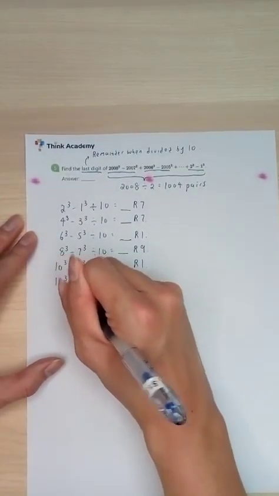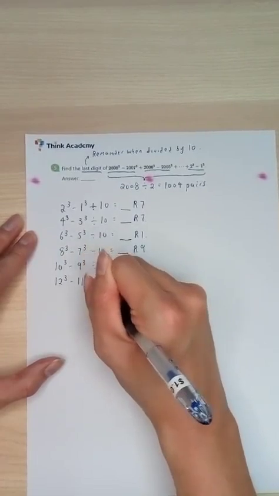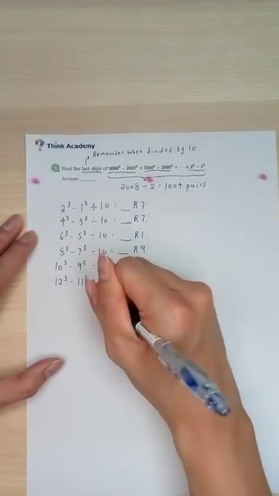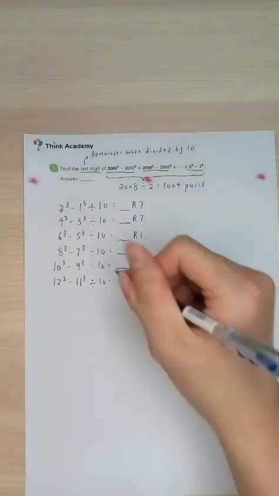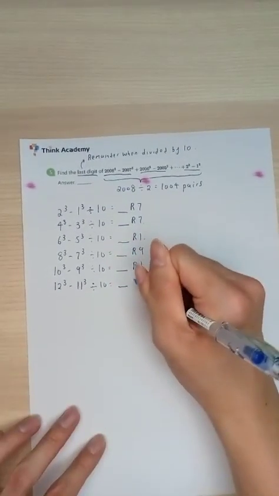12 cube minus 11 cube, divided by 10 as usual. This is where calculation and remembering cubes is going to be very important. We have 12 cube as 1728, and 11 cube as 1331. Remember, 8 minus 1 is going to give me remainder 7.